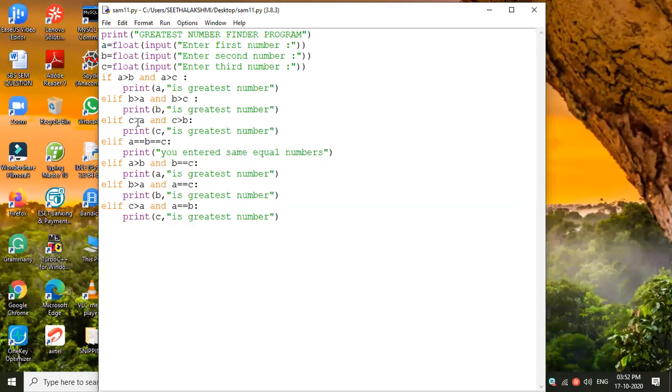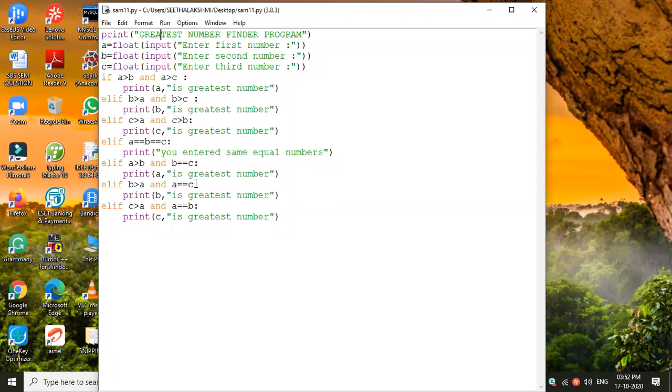For C to be greatest, C should be greater than A and C should be greater than B. If we enter the same number, it is fine: A equal to B equal to C is good. Then A greater than B and B equal to C means A is greater. So B and C are the same number, but A is greater. That is one condition.